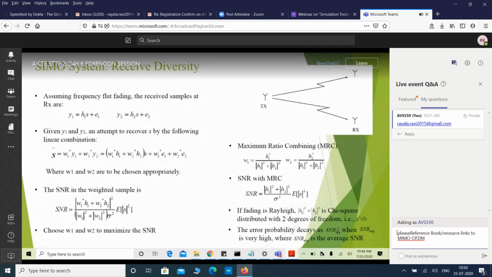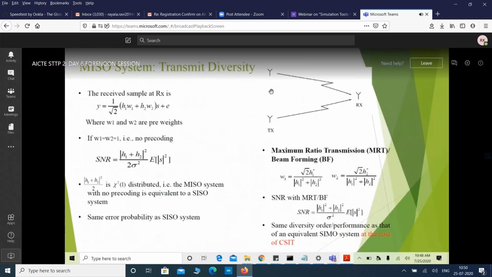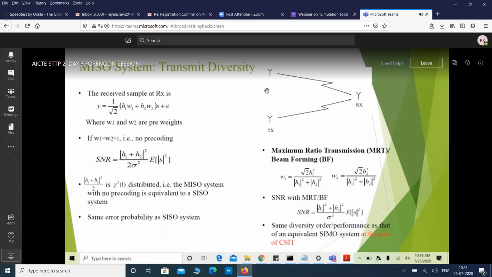Now I will go to the MISO system, the multiple input single output system, where my transmitter has two antennas, for example, and it can have more also. I am just taking two antennas as an example here, and one receive antenna. Let us say I am transmitting the same symbol S from both the first antenna as well as the second antenna. Then what will I get? This is H1, this is H2, and I am applying weights W1 and W2 to these signals, where W1 and W2 are pre-weights at the Tx.